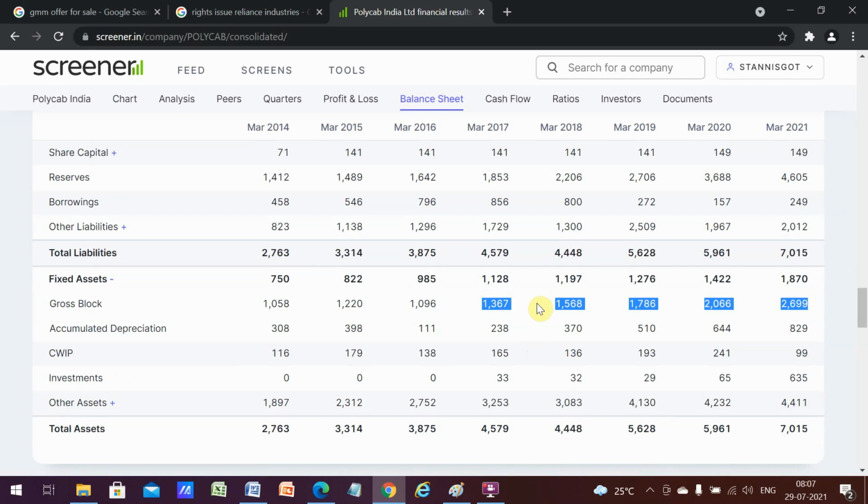Usually, if the company is running at 100% capacity utilization, then for further growth they have to increase their capacity, that is, build a new factory and so on. By looking at this figure, you will be able to figure out that this particular company is doing capex, and whenever they buy new assets, it gets added to this gross block.